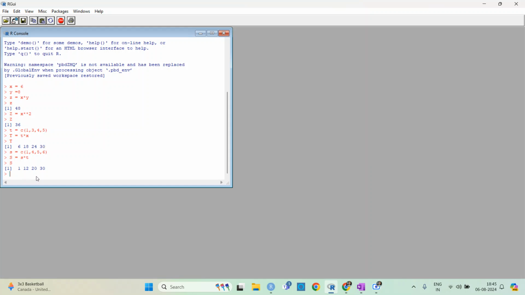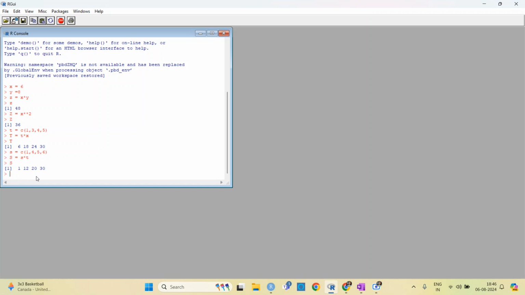Now the interesting thing is that when you are doing scalar to scalar, there is one value, so you can just multiply, or you can just square it. You can put any algebraic operation. But when you are doing it with vector to vector, then you need to take care of the lengths also.